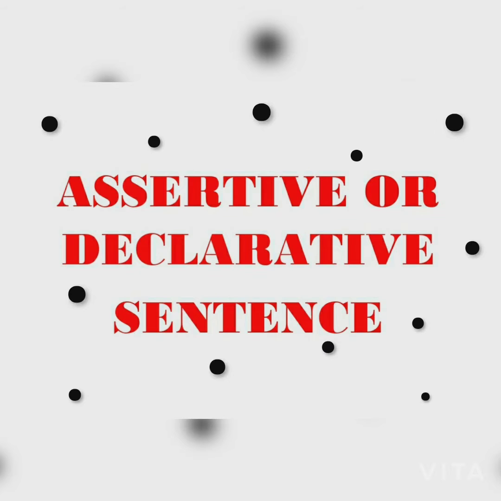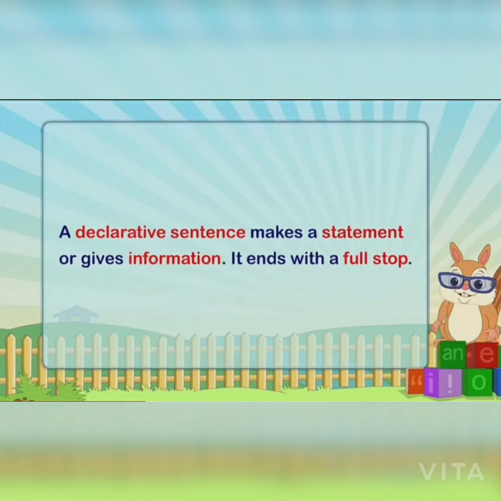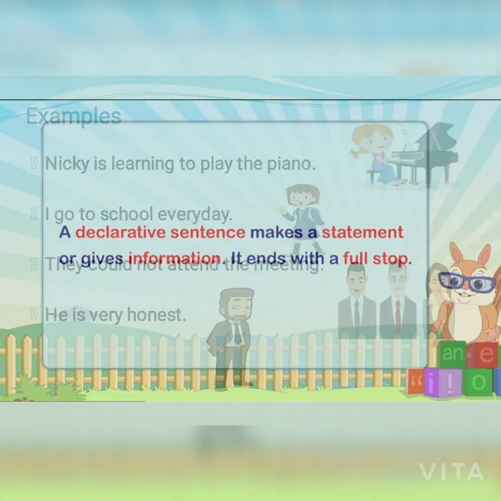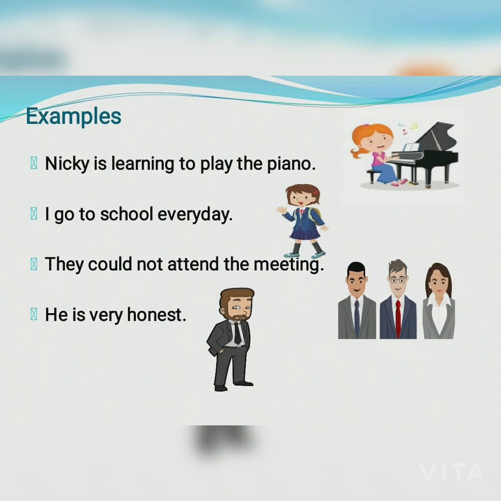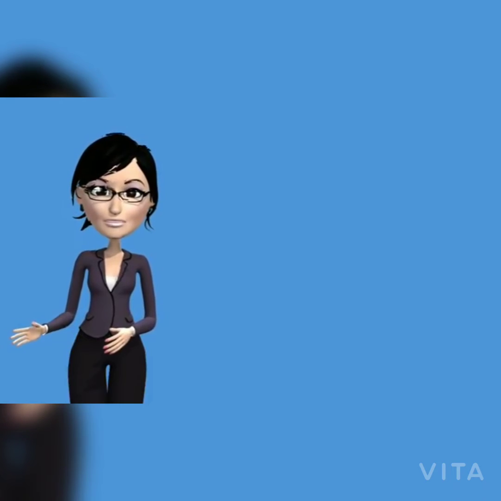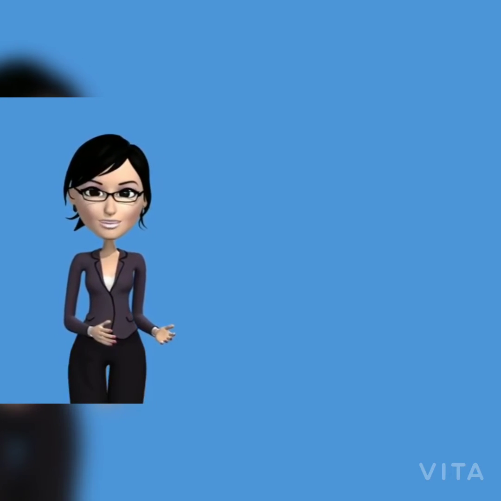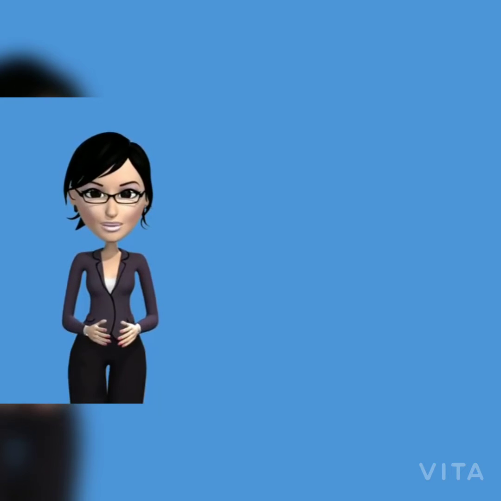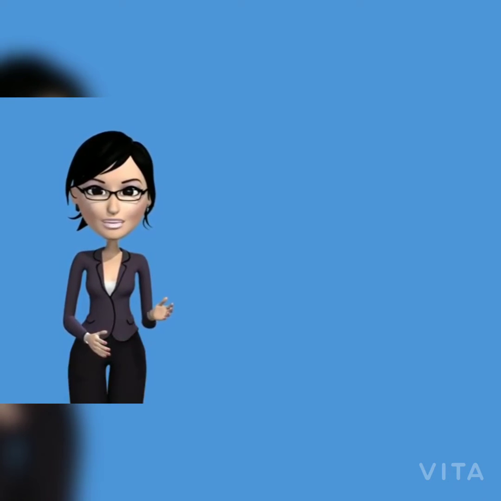Starting with the first kind of sentence, that is an assertive or declarative sentence. A sentence that says or states something is called an assertive or declarative sentence. For example, Nikki is learning to play the piano. I go to school every day. They could not attend the meeting. He is very honest. All the above sentences say or state something, so these sentences are assertive or declarative sentences. An assertive or declarative sentence ends with a full stop.